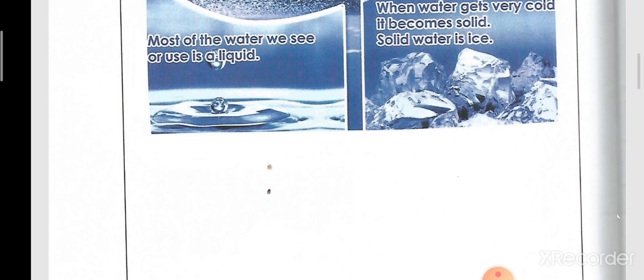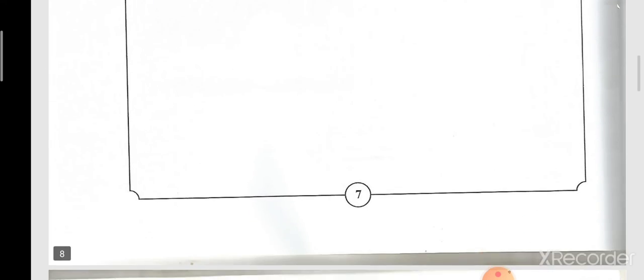Okay, so again, the water is found in 3 states or 3 forms, which are what? Which are liquid, solid, or gas. Liquid like the water found in the rivers, oceans, sea, lakes, and rains. Solid like the ice and snow. Gas is like the steam or the water vapor.